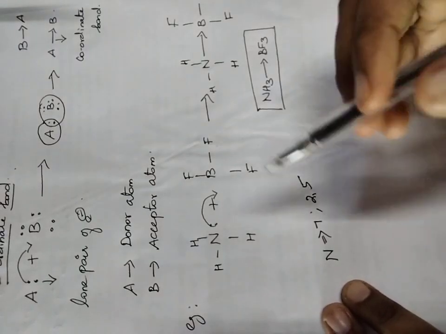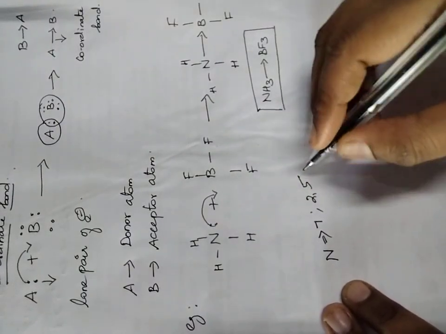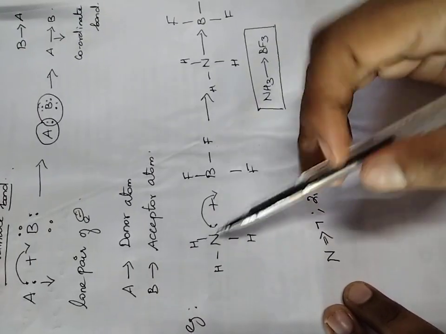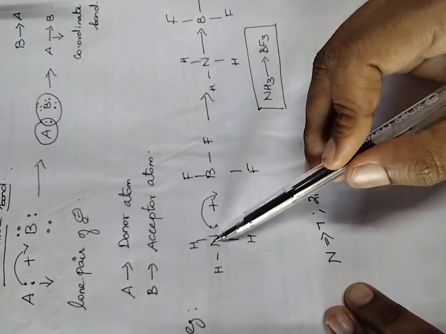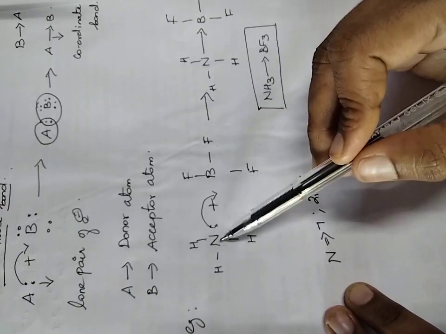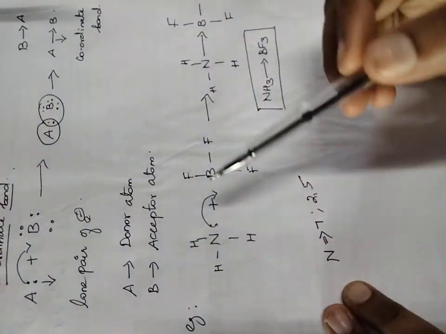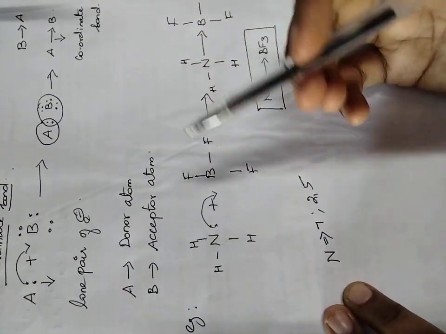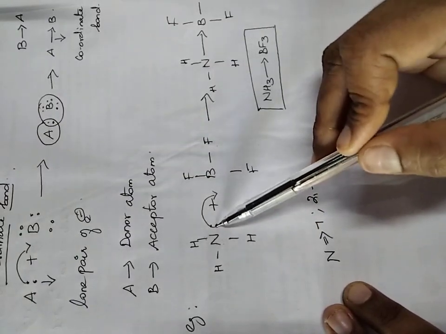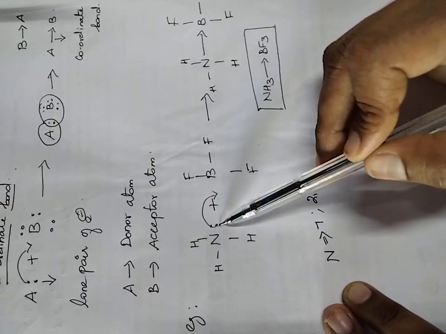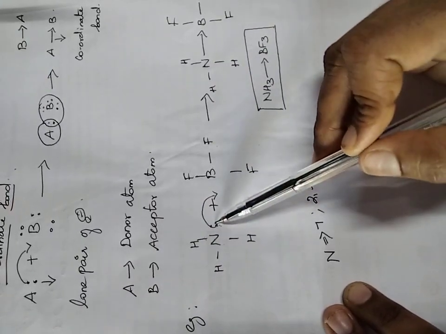So how can we write 5? Out of 5, 3 electrons: 1, 2, 3, and this is 4, 5, right? This nitrogen we already studied. This is the structure of ammonia and covalent bond from the previous video, so no need to give an explanation, I am just recollecting this. So this 2 electron is not at all participating in bonding. That's why it is called a lone pair of electrons.